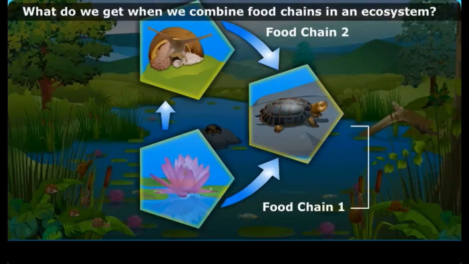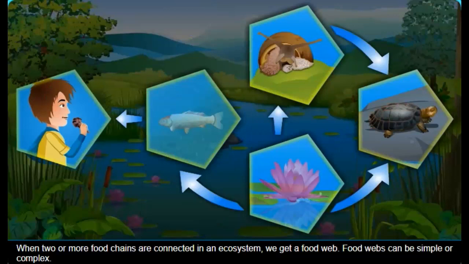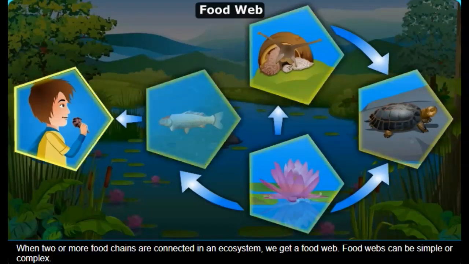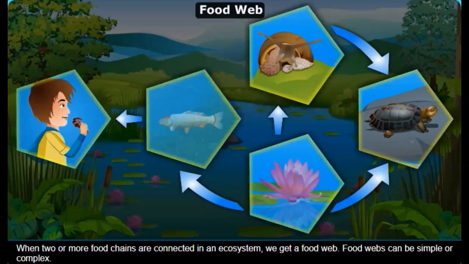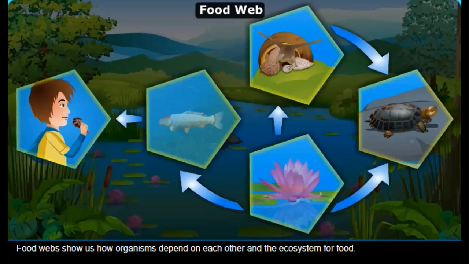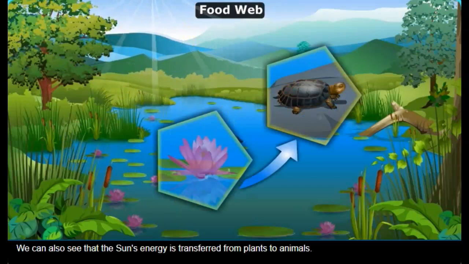What do we get when we combine food chains in an ecosystem? When two or more food chains are connected in an ecosystem, we get a food web. Food webs can be simple or complex. Food webs show us how organisms depend on each other and the ecosystem for food. We can also see that the sun's energy is transferred from plants to animals.